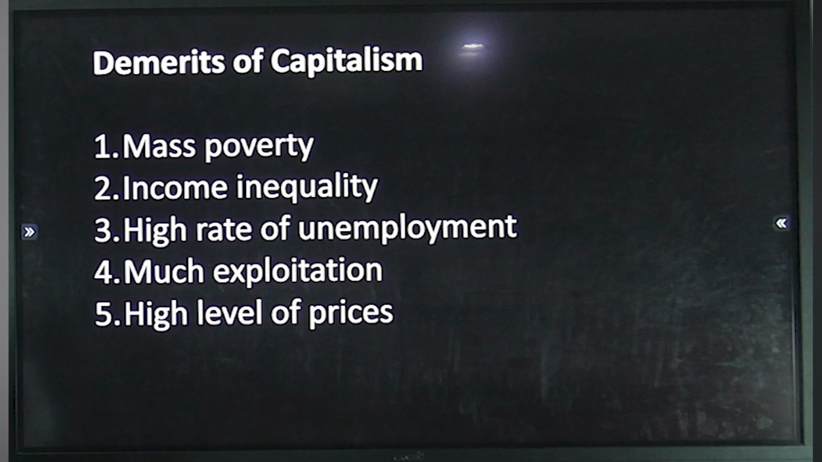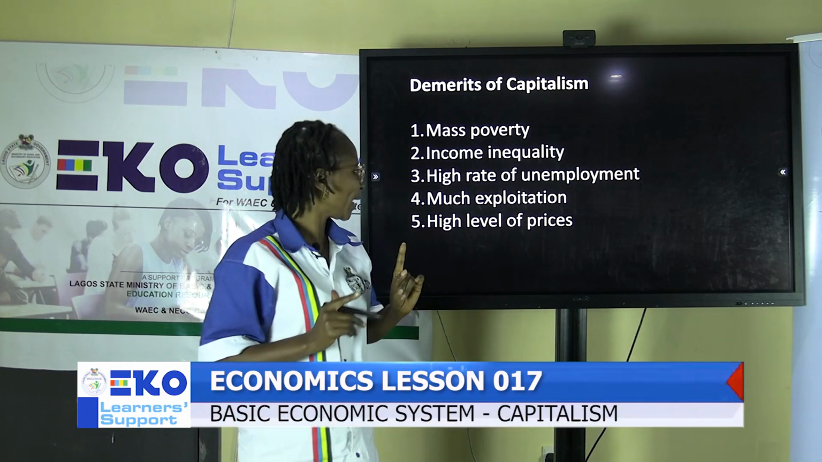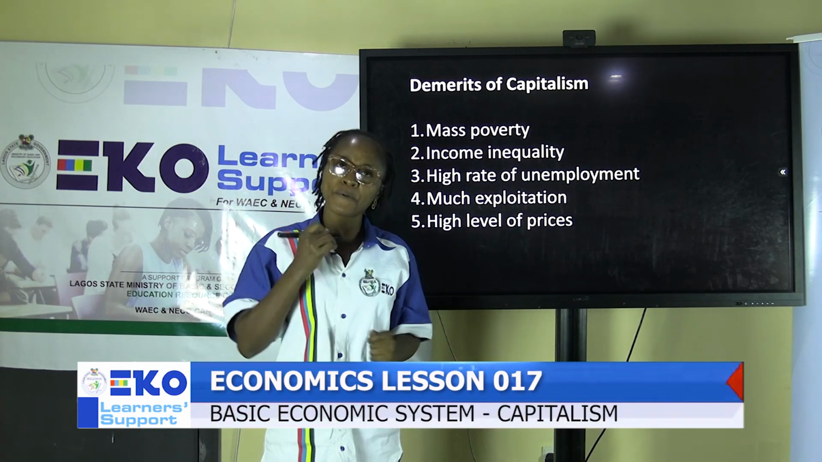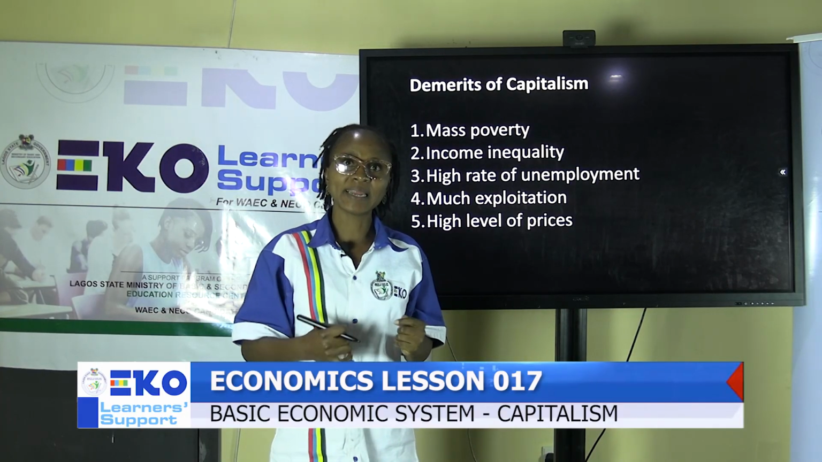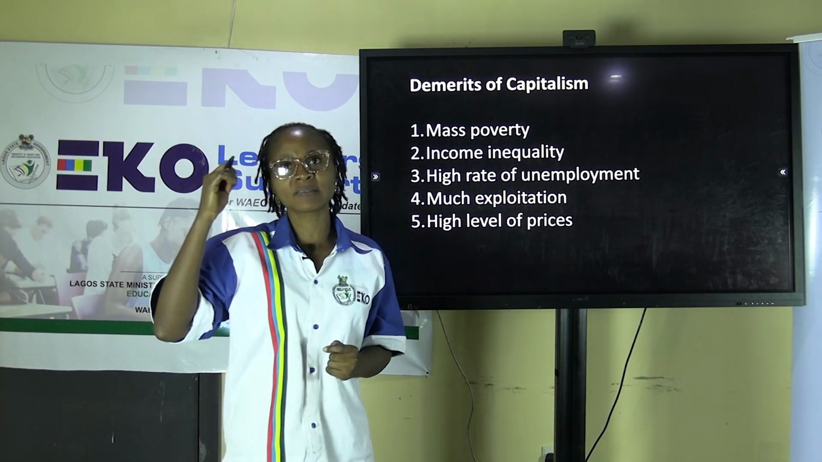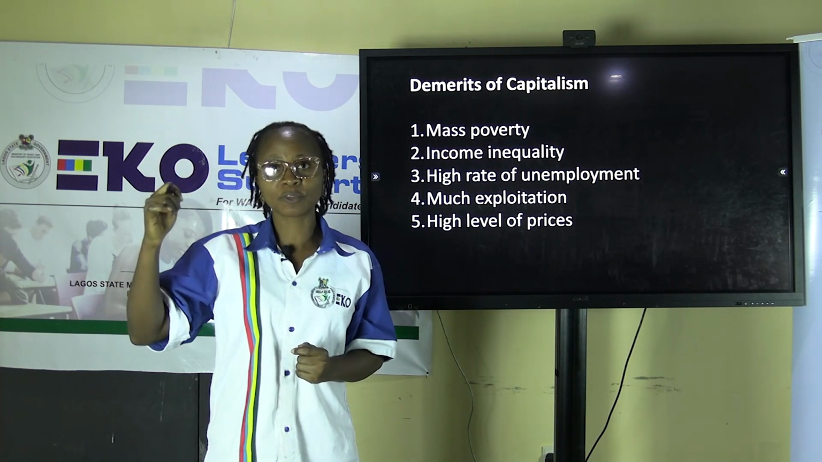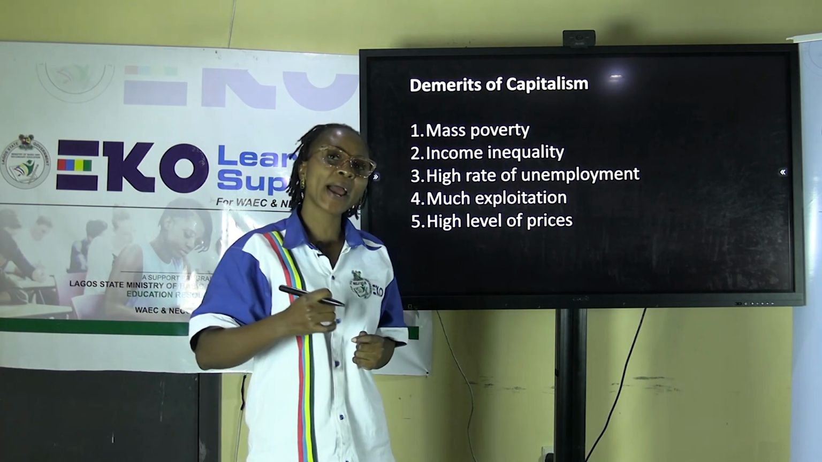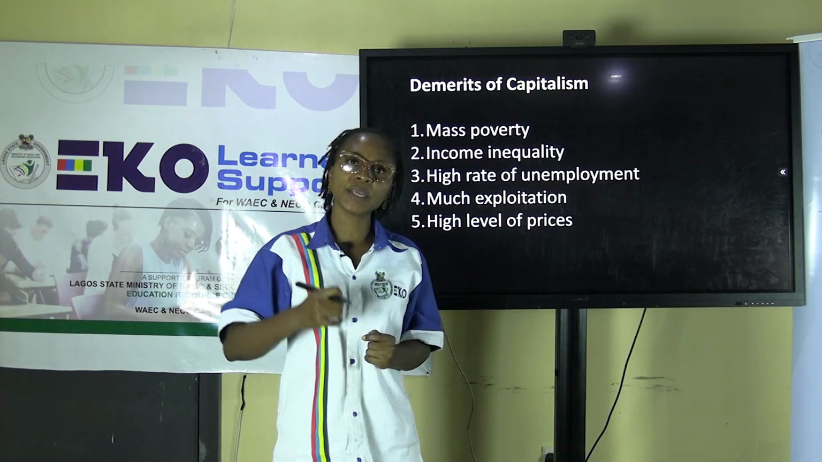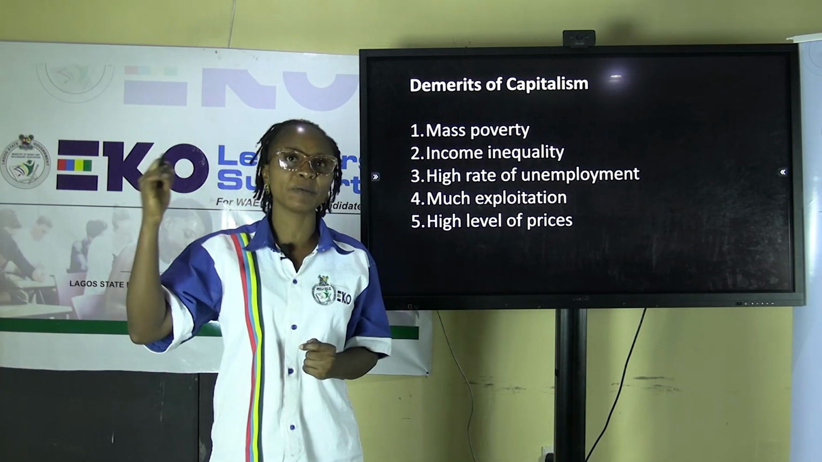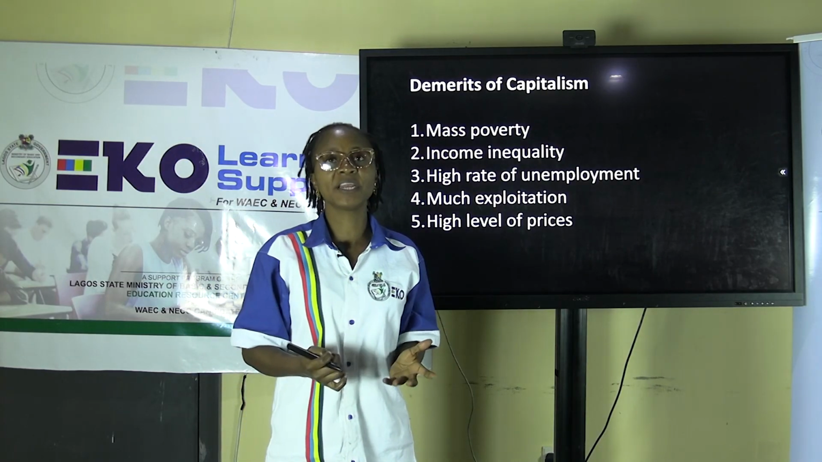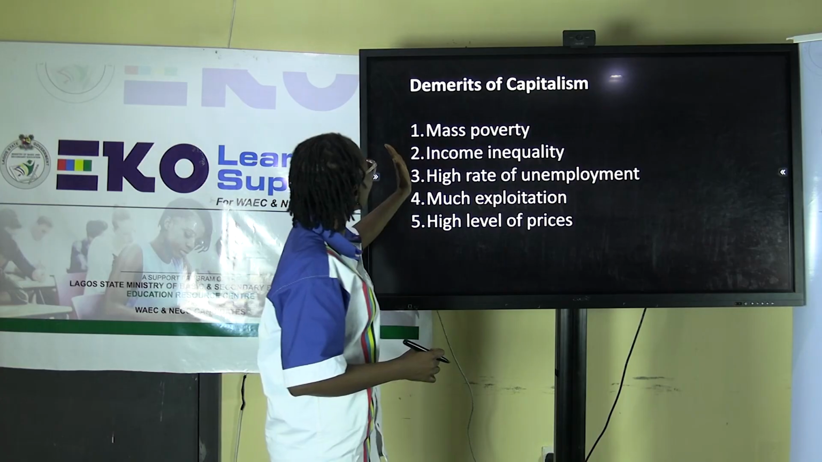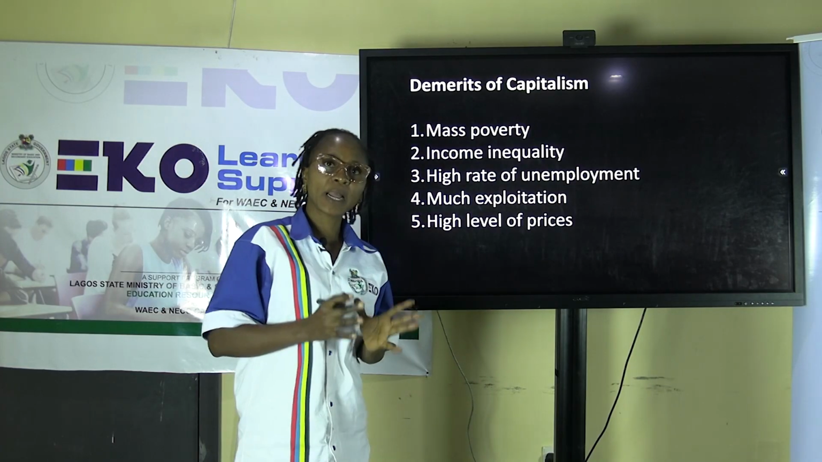Another one is high level of prices. Now, the major motive of capitalism is to make more profits, and as a result of making these profits, definitely they have to increase the prices of goods in the society, and by the time the price of that goods has been increased, it will increase the cost of living, and thereby the standard of living will definitely fall. So that is all about the demerits of capitalism.